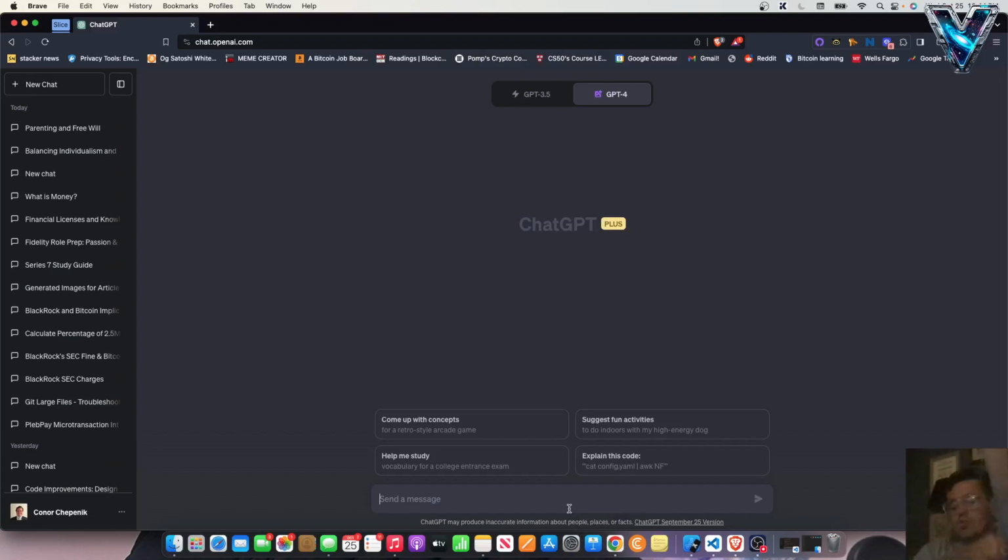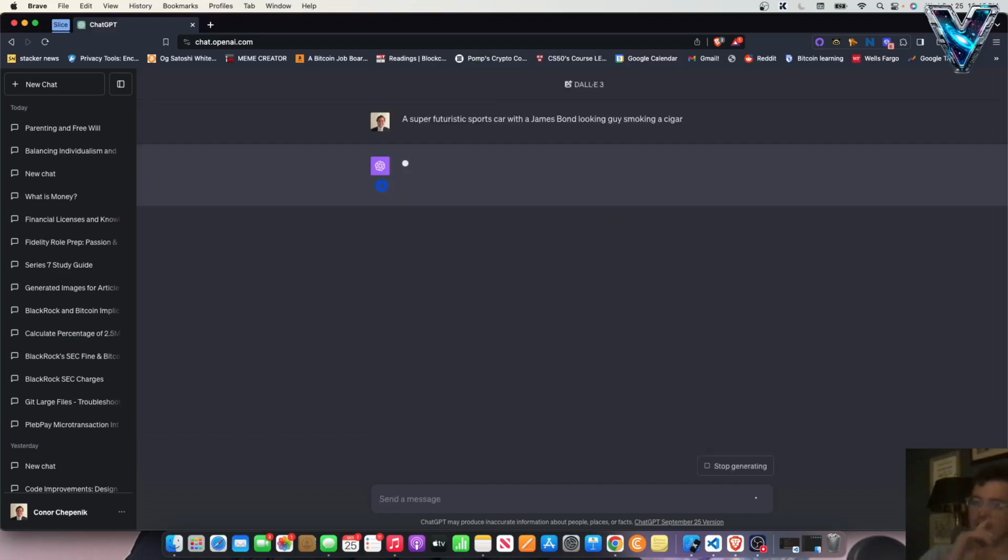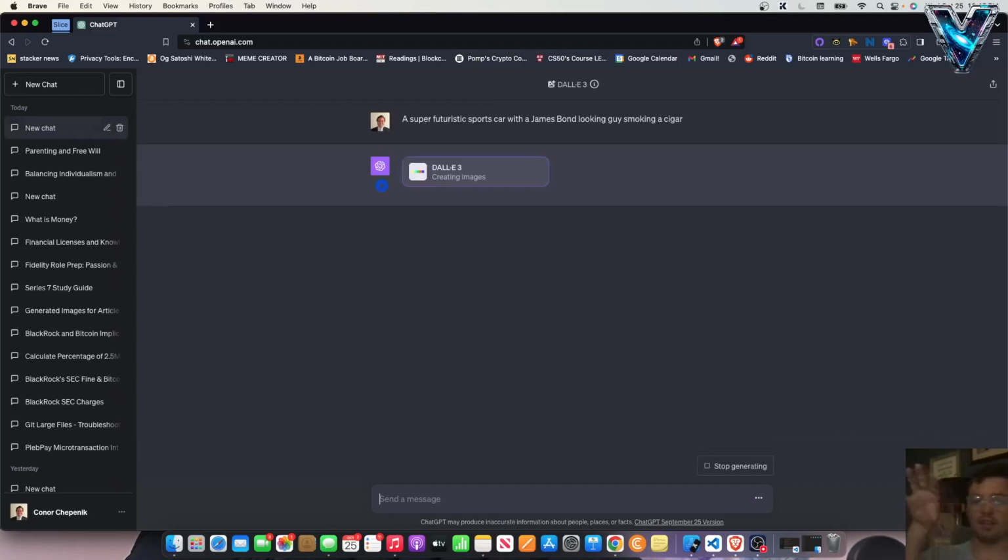So let's draw a super futuristic sports car with a James Bond looking guy smoking a cigar. And then watch what it should do is take my prompt and then, not always, but usually it will create 4 of its own prompts and then give me various images that are in line with the prompt I use. And let's see what it generates.